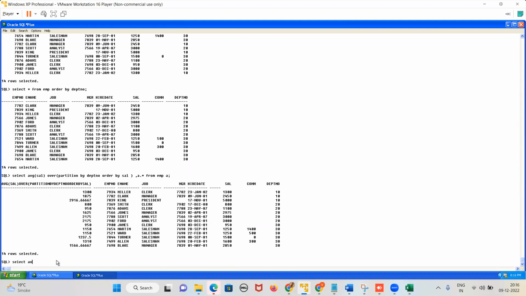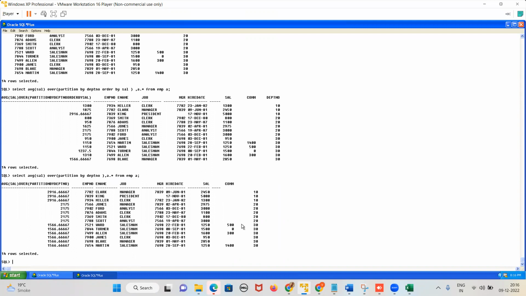See, this query and this query are different, guys. If I write here select average salary over, partition by department number, and I write here a dot star from EMP-A. Now, what is the output of this query? This is very simple, right? Department 10, 1 partition, department 20, 1 partition, department 30, 1 partition. For department 10, these are the average salary. Department 20, this is the average salary. Department 30, this is the average salary. No records have been removed.